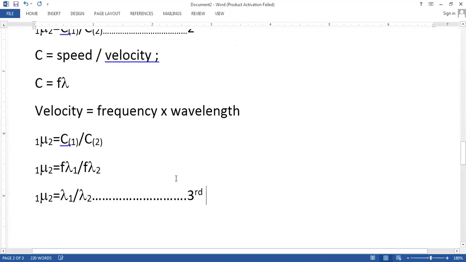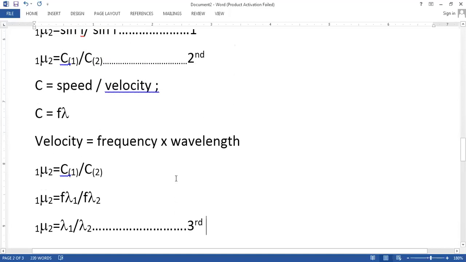कितने फॉर्मूले हो गए अब हमारे पास? 3 फॉर्मूले हो गए। लेकिन समझे ना ये फॉर्मूला आया कैसा? Because c is equal to f lambda, तो c की जगह मैंने f lambda डाला। But what we have studied that the frequency does not change, so f will get cancelled. So what we are left with, wavelength of the first medium divided by the wavelength of the second medium. Please ये फॉर्मूले को अच्छे से याद रखो बेटा, एग्जाम में आते हैं ये सब फॉर्मूले.